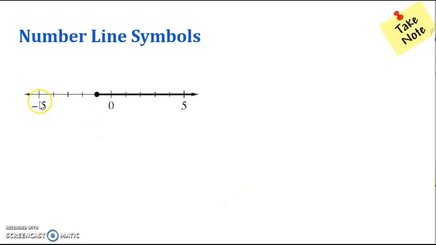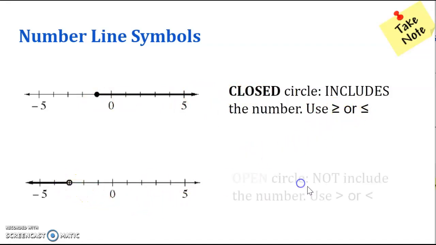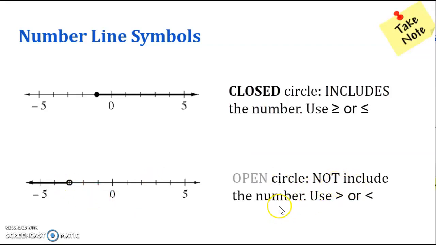Number line symbols. So how do I indicate this in an inequality? The boundary point, where is this point here? It is -1, right? And it is a closed circle. That means it includes the number. So you use greater than or equal to or less than or equal to. Closed circle means you are going to be using either of these inequalities. While if you have an open circle like this, then you are not including the number, which means you are going to be using greater than or less than. Notice that equals means it includes that value in itself.